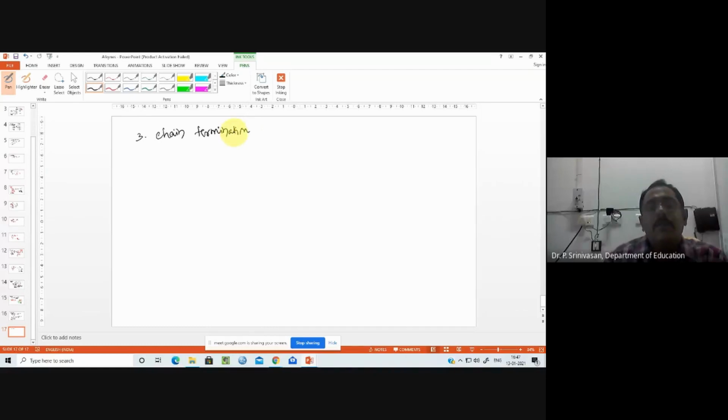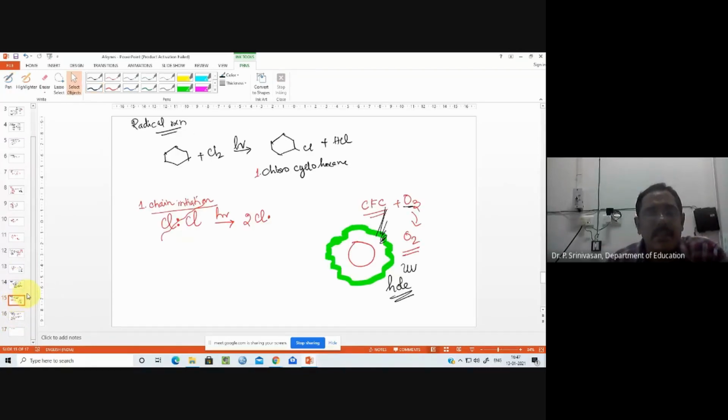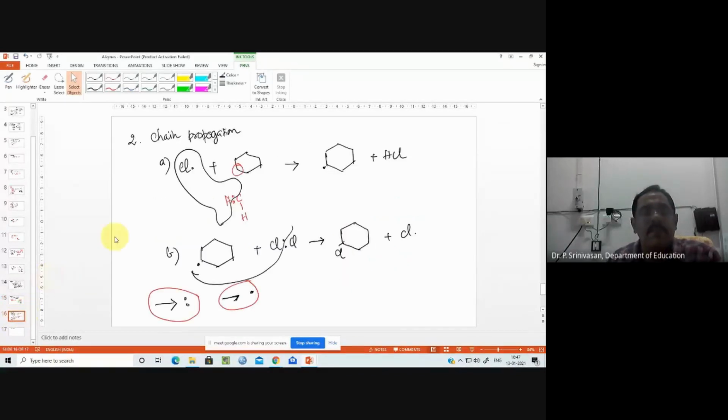The final step is named the chain termination step. Can you guess how the chain will be terminated? In the initiation, the chain is initiated by the formation of the chlorine radical. That radical starts the propagation. One chlorine reacting with cyclohexane forms a cyclohexenyl radical. That cyclohexenyl radical joins with a chlorine molecule and forms chlorocyclohexane, and another radical is formed. This radical further joins with cyclohexane and the reaction propagates.